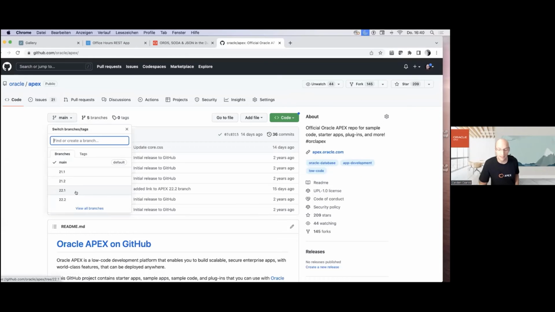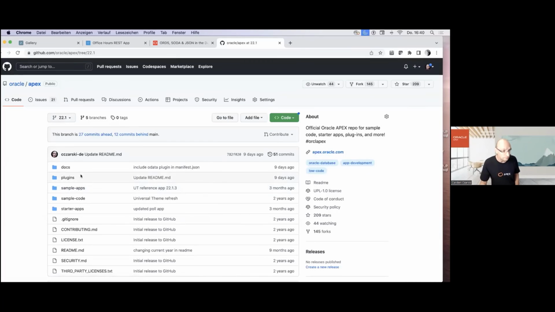The plugin is available for 22.1 and higher. So you don't have to have the very latest 22.2. The plugin will also work on 22.1. Not an issue. Unfortunately, the plugin will not work on 21.2, then you need to upgrade. We needed to decide for one Apex release to go with, and 22.1 had a few things in the REST service area we wanted to use here. So pick the branch for 22.1.